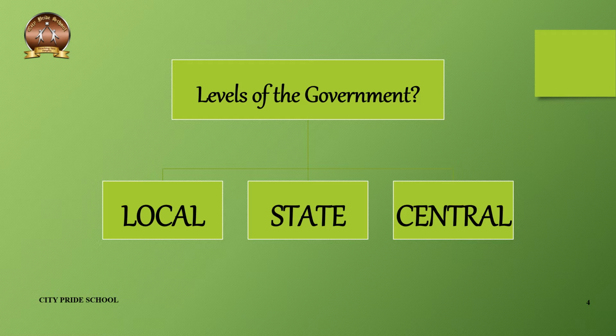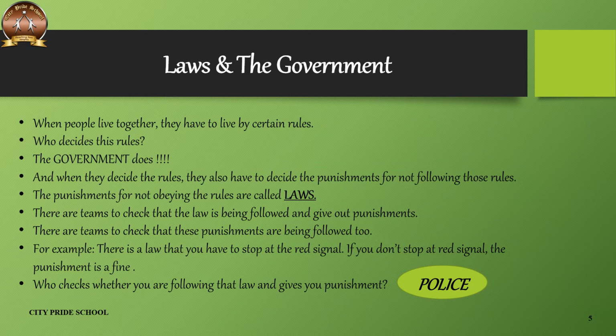the local level, which means in your village, town or locality. State covers the entire state, like Haryana or Assam, and national level relates to the entire country. You will be studying in detail about state and central government in higher classes. Let us learn about laws and the government.